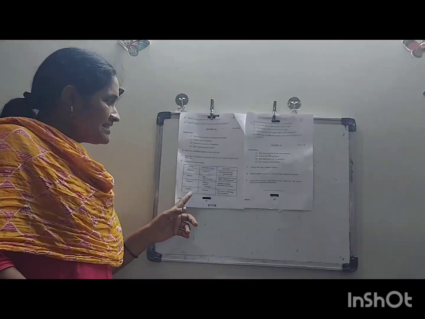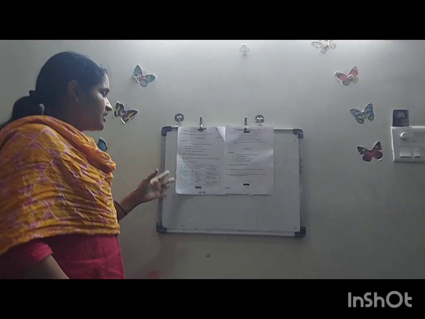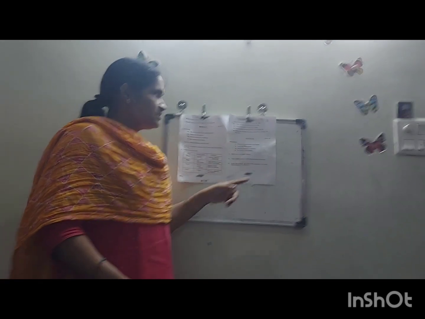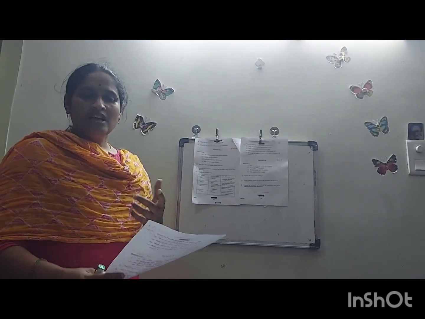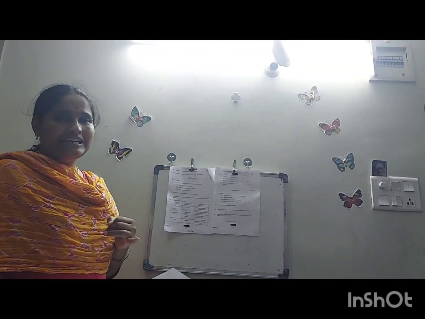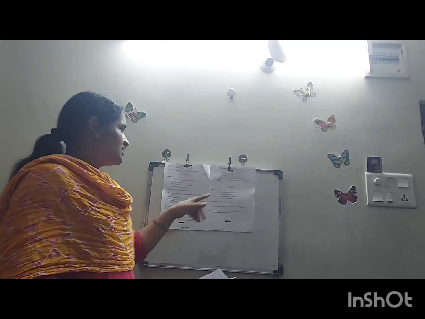Coming to the 6th question, they have asked a table regarding vitamins. We have a number of vitamins, and based upon this they have asked questions. Water soluble vitamins: what are they? Vitamin C and B complex. Then fat soluble vitamins like A, D, E, K, you can write. Then, which vitamin from the given table is vitamin A?